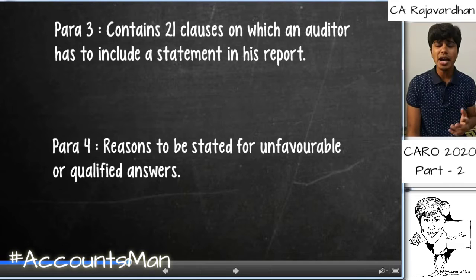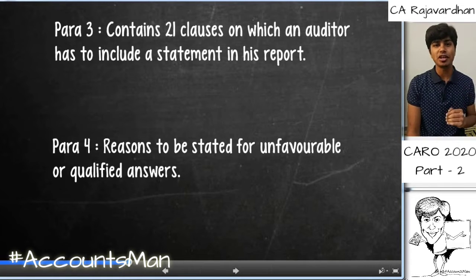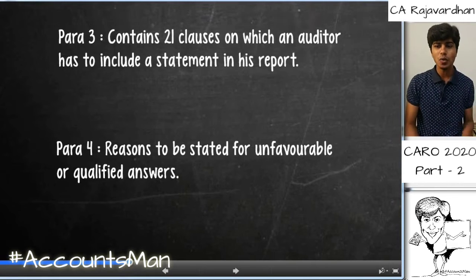And regarding the practical approach, for the financial year 1920, Caro was applicable. However, because of the COVID-19 outbreak, the applicability of Caro has been postponed, and Caro 2020 is applicable for the financial year 2021. Meaning for the year starting 1st of April 20, ending 31st of March 2021, when we give the statutory report in the next year, we would have to report it under Caro 2020. For now, it is Caro 2016 in force. Now, let us quickly get started.